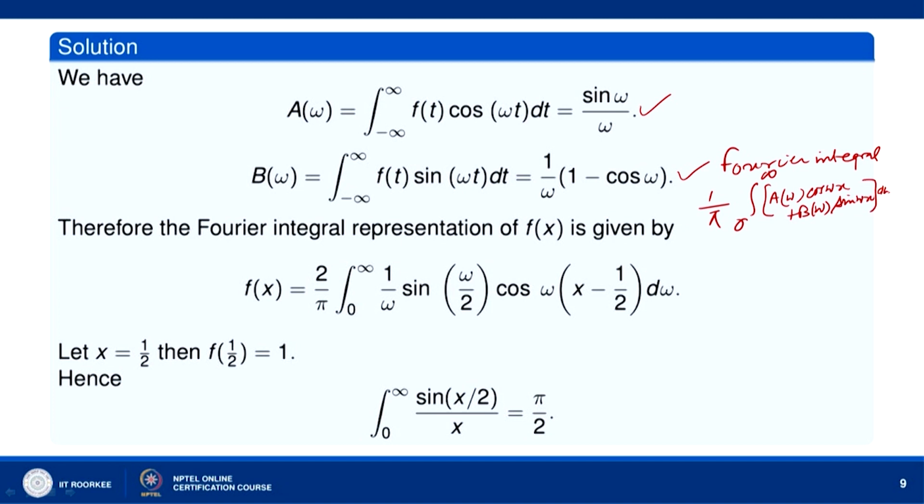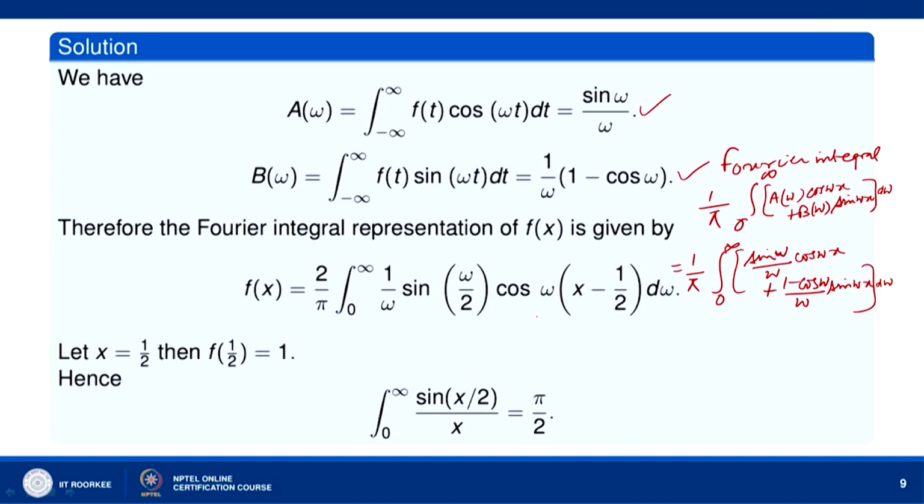So, we get a(omega) equal to sin omega by omega, and b(omega) is 1 minus cos omega by omega. So this is 1 over pi integral 0 to infinity [sin omega by omega cos omega x plus (1 minus cos omega) by omega sin omega x] d omega.